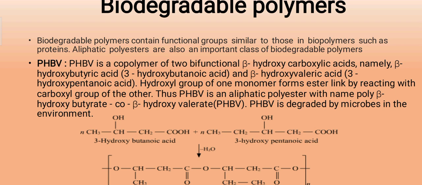Thus, PHBV is an aliphatic polyester with the name poly beta hydroxybutyrate co beta hydroxyvalerate, PHBV.